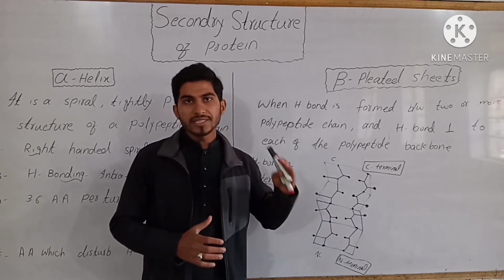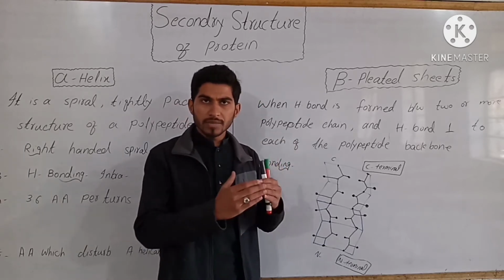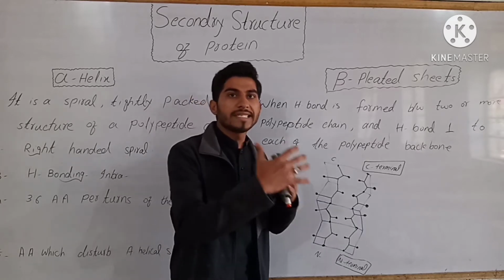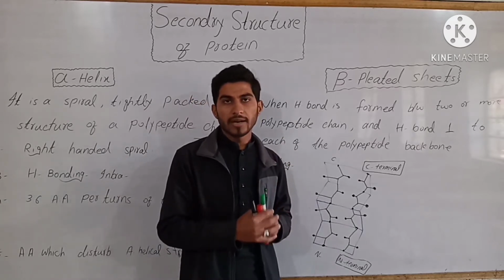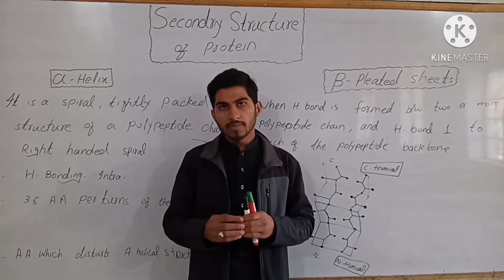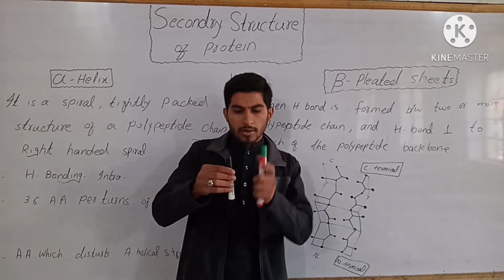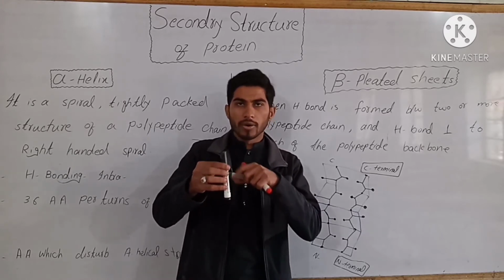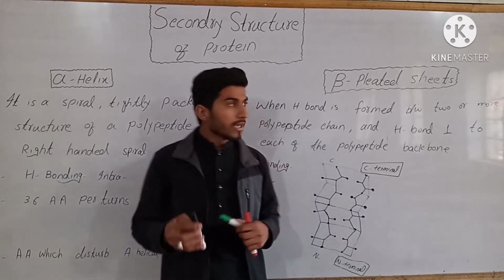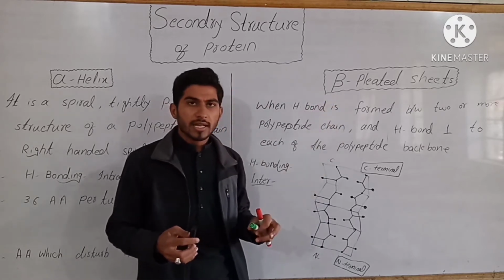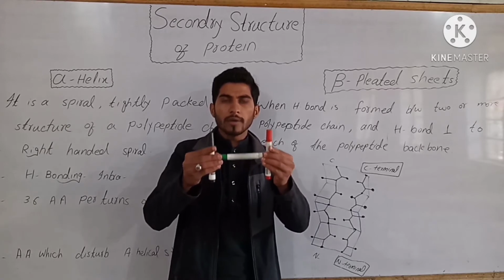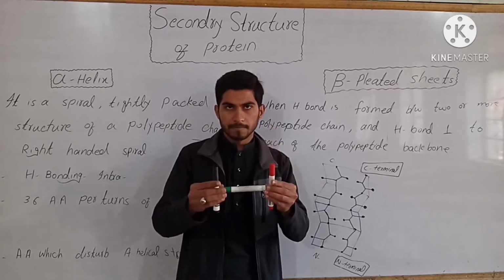And beta pleated sheets are formed when hydrogen bonds are formed between two or more polypeptide chains. In alpha helix, hydrogen bonds are parallel to the polypeptide backbone. And in beta pleated sheet, the hydrogen bond is perpendicular to the two or more polypeptide chains.